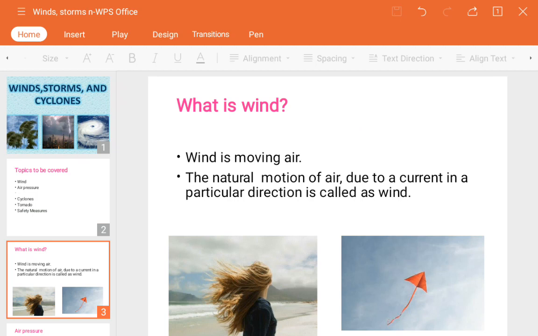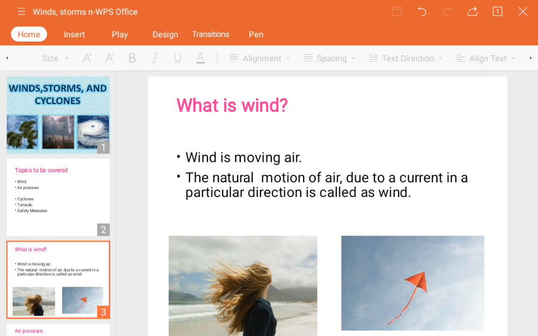In the same way, if you sit under a switched-on fan and leave your hair freely, it will also move from one direction to another. That is nothing but due to the wind.